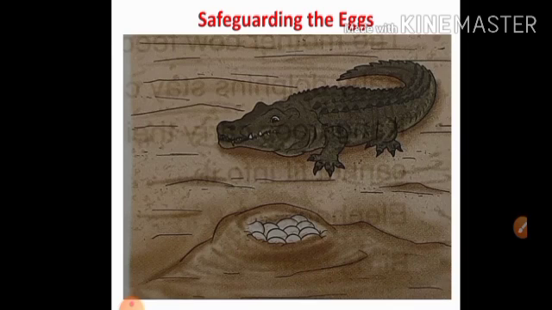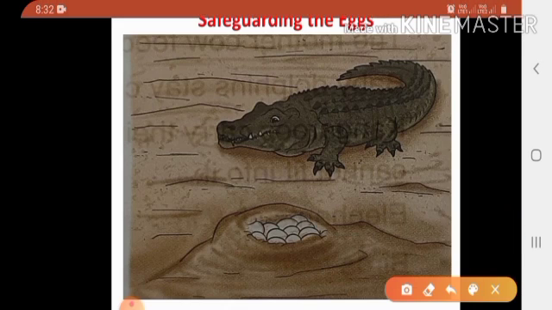Next point, safeguarding the eggs. Animals protect their eggs from being eaten up by other animals. They also protect their newly hatched young ones for the same reason. Animals lay their eggs in places where they are least likely to be eaten up by other animals or insects. For example, butterflies lay their eggs on the underside of leaves, and cockroaches lay their eggs in a dark place.